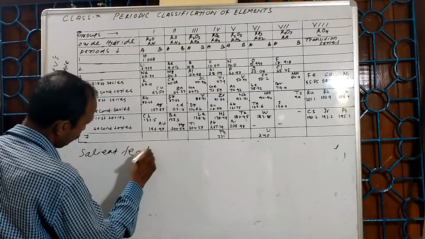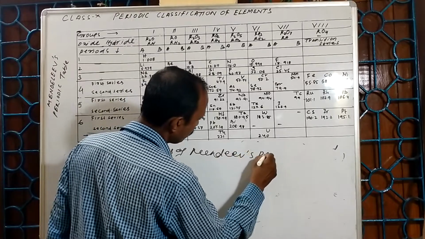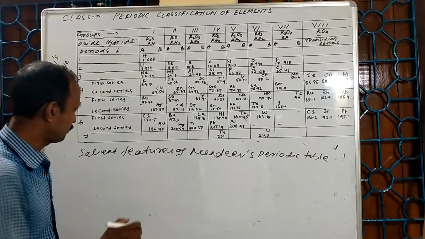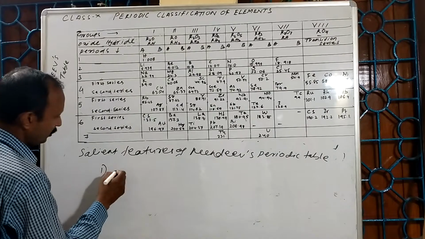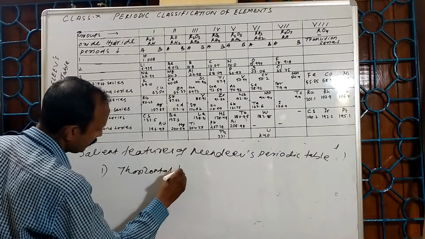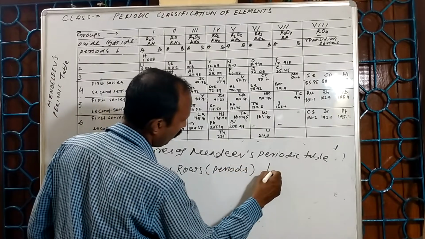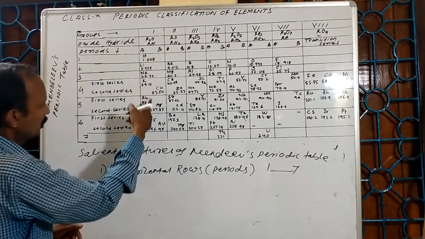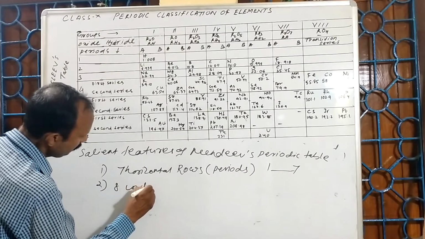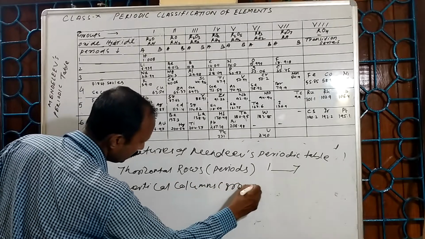First point: there are 7 horizontal rows called periods, 1, 2, 3, 4, 5, 6, 7. Next, 8 vertical columns called groups.